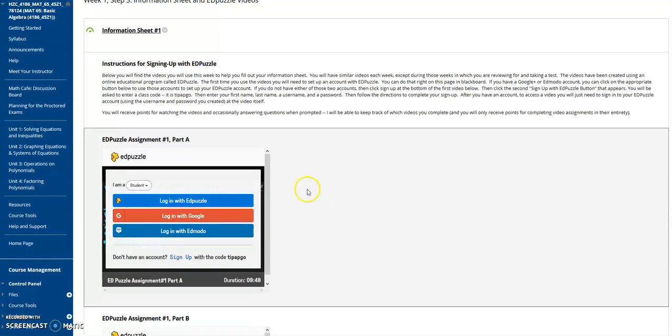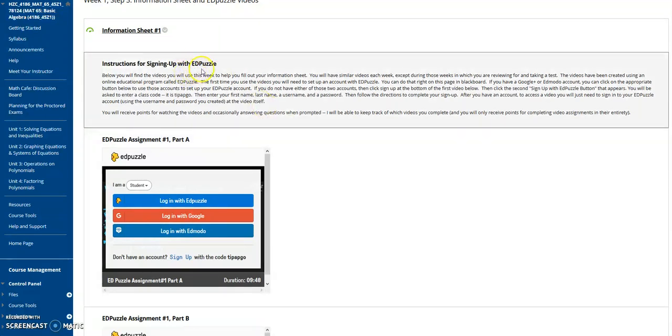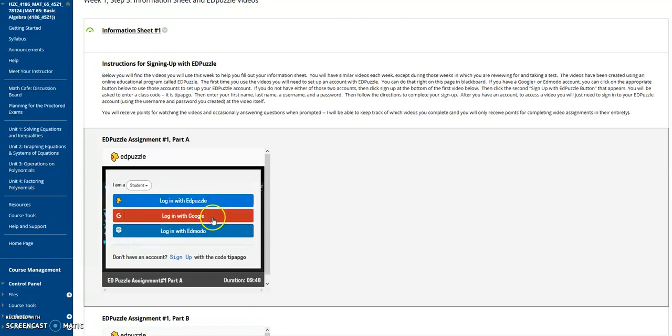Okay, so you'll need to log in or set up an account with EdPuzzle. If you have worked with EdPuzzle before in another class, then you can just log in right from Blackboard. If you have a Gmail account, you can log in right from Blackboard. If you have an Edmodo account, some people do from high school or grade school, I don't really know what that is, but if you do, you can log in with Edmodo. But if you don't, then you can sign up.